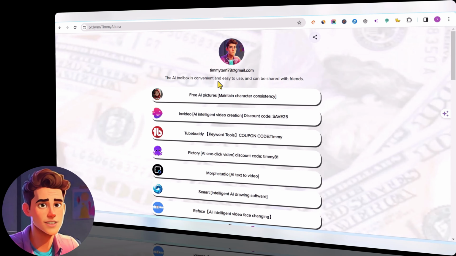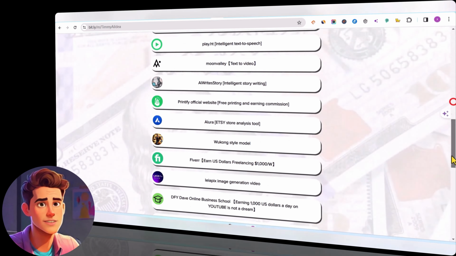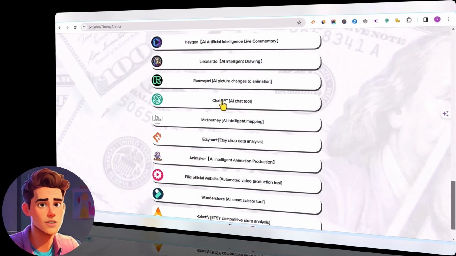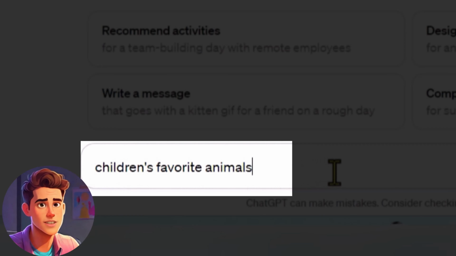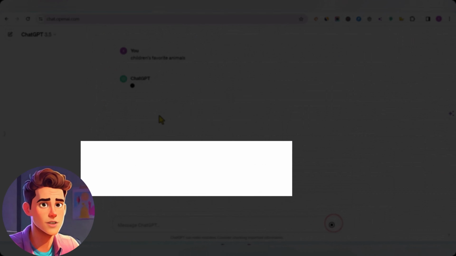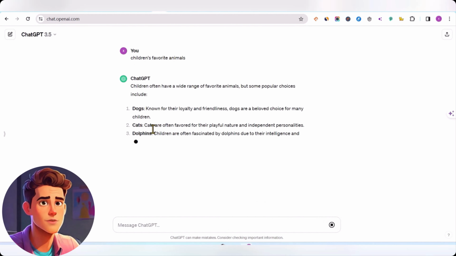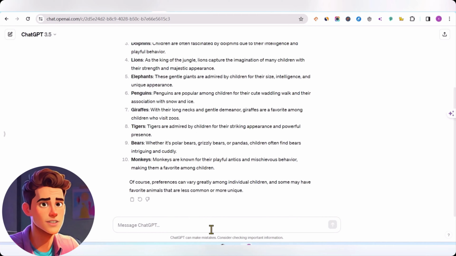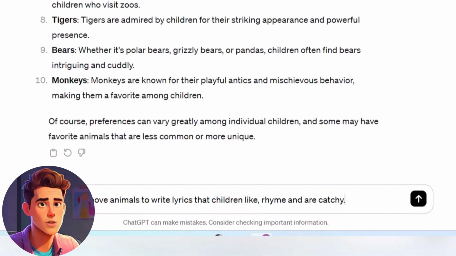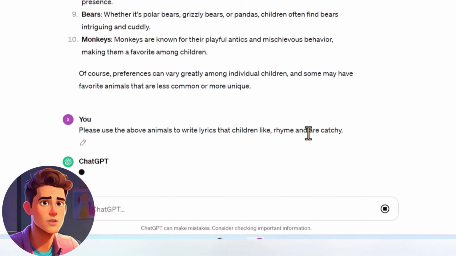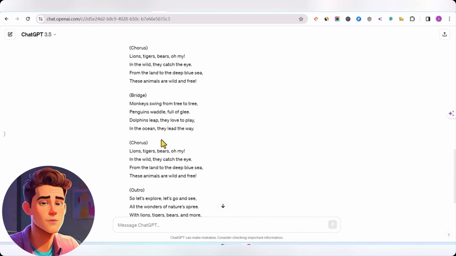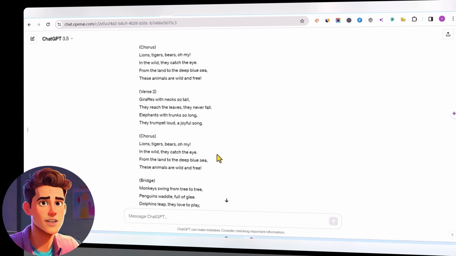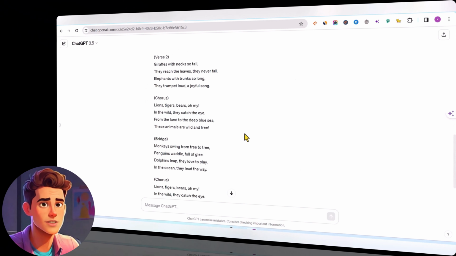We come to the AI toolbox. What we came to find is the Chat tool. Let's go to Chat's website, because what I want to do is children's songs, with topics related to animals for children. Which animals does he like? I used Chat to write down the types of animals I like. Based on the above animals, I asked him to write a song about these animals. Let's take a look at Chat. It quickly wrote a song based on the above animals, and I required it to be very rhyming and rhythmic. Then I will give the third prompt.